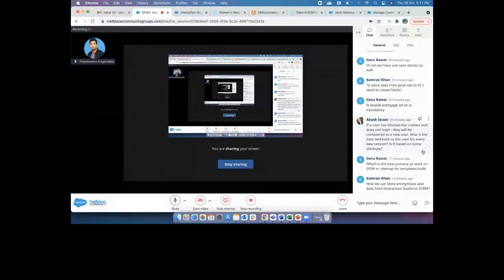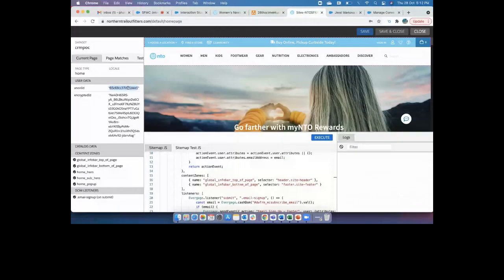But there are some cases where the first time you allow cookies and then you've logged into the site. Let's take an example of this, okay? Currently I've not accepted cookies here, and I've not logged into my site here. I've not done any sign in here, but still my anonymous user is this one only. Why? Because I've already signed in. I've not closed my cookies. I've not closed this window for a long time.